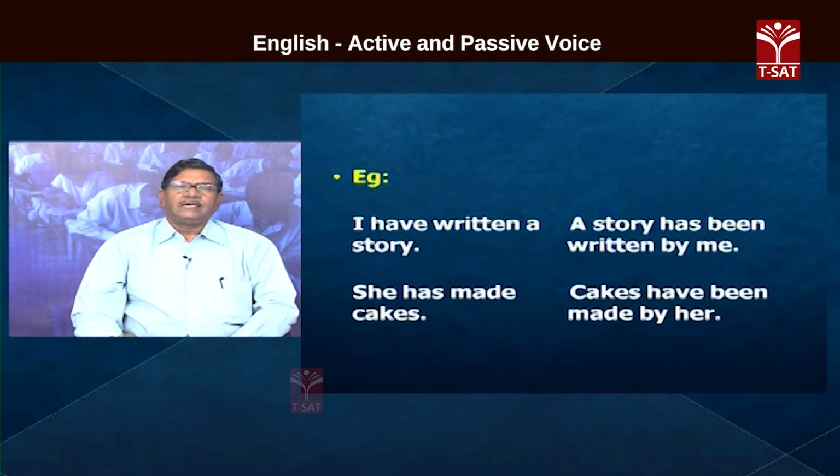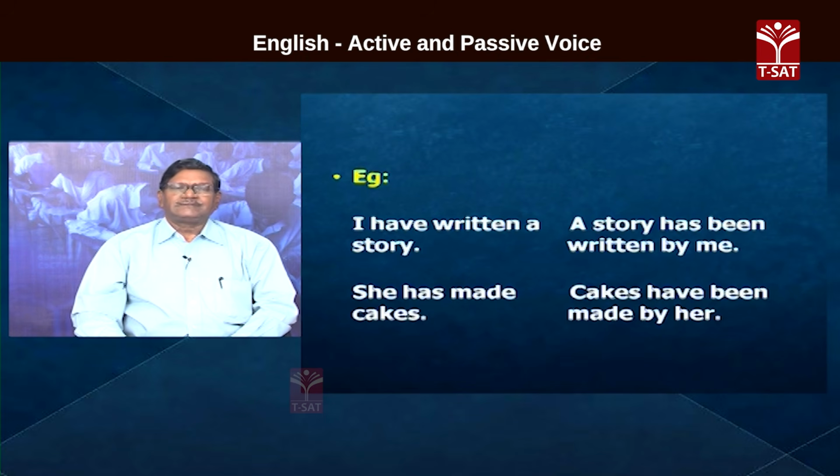A story is third person, therefore, has. In place of written, if you put be, it becomes been. Has been written. A story has been written. By whom? By me. I comes to the place of object. Object of the preposition by. Therefore, the sentence becomes a story has been written by me.